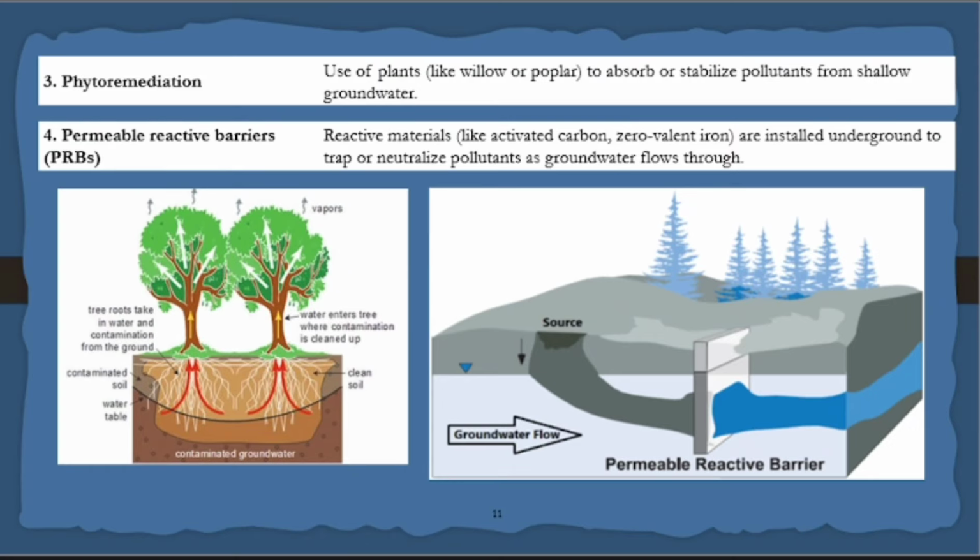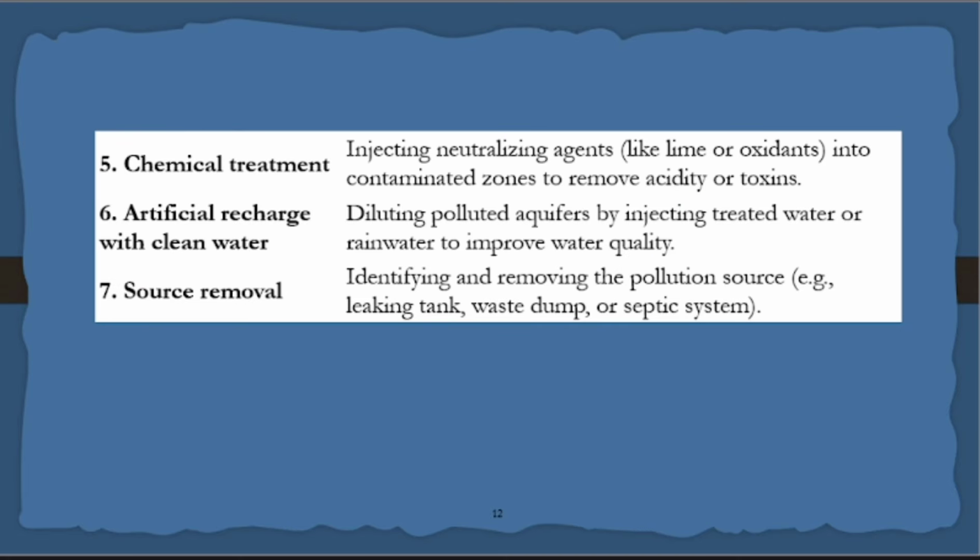Even so, you can install a permeable barrier like activated carbon or zero valent iron to prevent it. In certain places, if there is high fluoride content, you can inject limestone and alum. If you mix them in a ratio, what happens? All the fluoride will be eliminated due to this reaction. By chemical treatment, injecting agents like lime and oxidants into the contaminated zones will help.